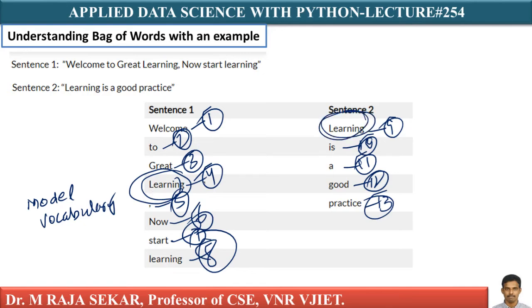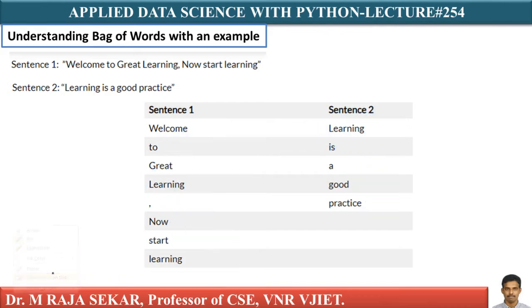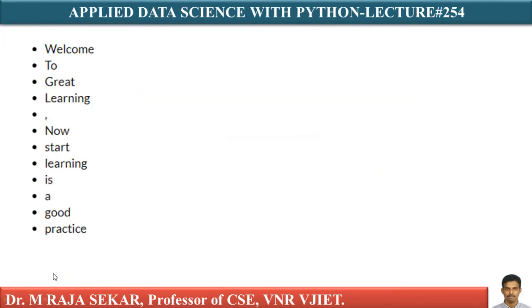Here also I have learning. I have this particular token twice. In that I have a total of 13 words, but in the model vocabulary I need not repeat this particular word. If I write it only once, that's enough. Therefore, from these 13 words, I must identify unique words to build the model vocabulary. Just see, this is my model vocabulary.